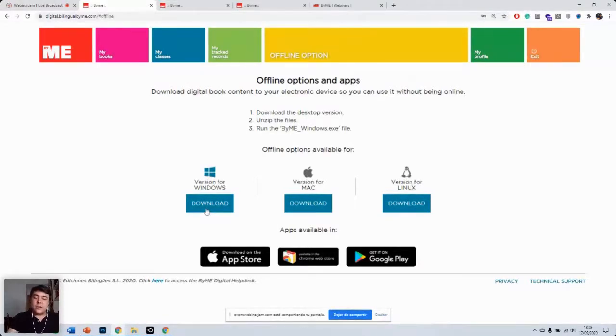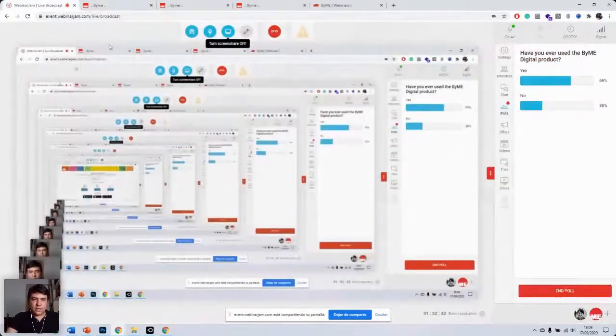The other thing is that in the case of tablets, they're not always connected to the internet. For example, I have an iPad that only has Wi-Fi connection. So if I'm on the go, then I like to have an offline option of the book. I'm just going to show you very quickly what it looks like. As you can see here, I've got my iPad, right? So I'm going to try to share the screen of my app. Just one second. Let me see if I can do that.